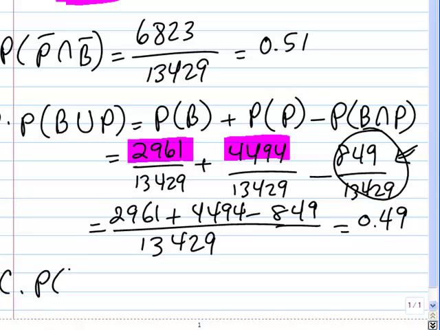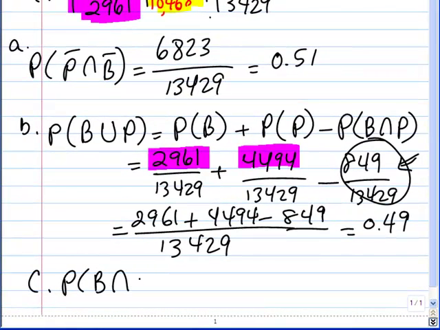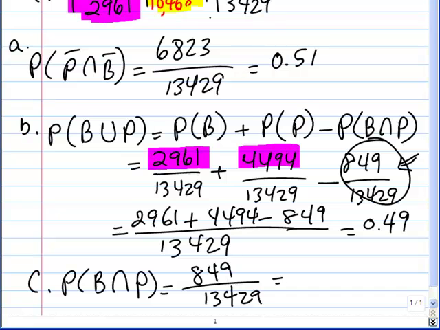So that's probability of B intersect P, and that is 849 over 13,429, which is 0.06. Okay, I think that's it.